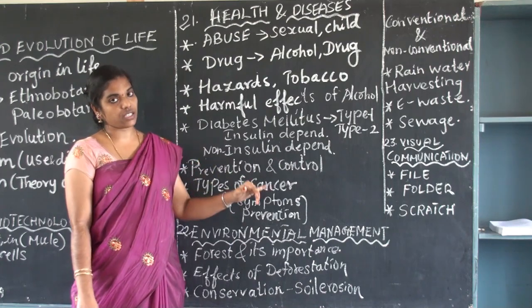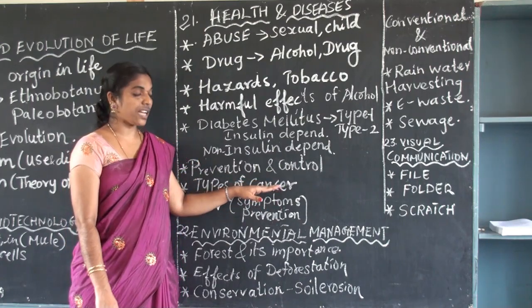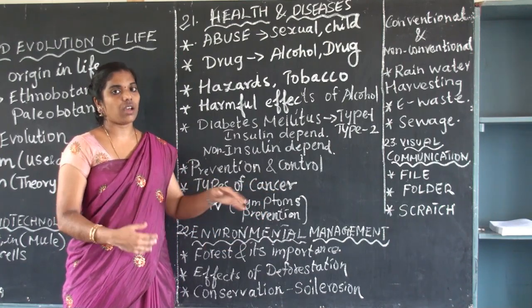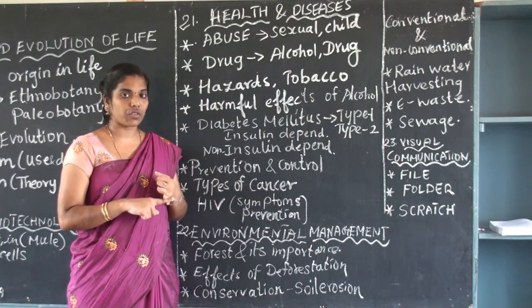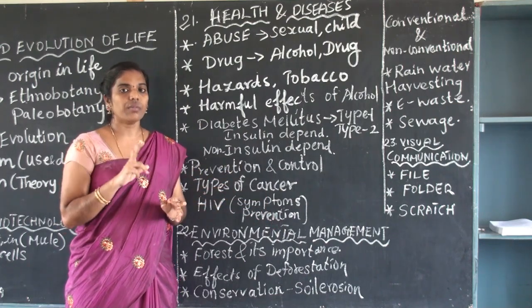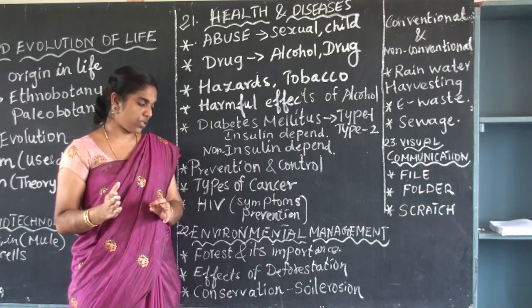And types of cancer. Again 2 diseases we are going to see in this lesson: one is cancer, another one is AIDS. The first one is cancer. The types of cancer. There are many types of cancer. What are the types of cancer? How is it affecting? All the detailed explanations you should write. From each type of cancer, you should write at least 2 points for each question.